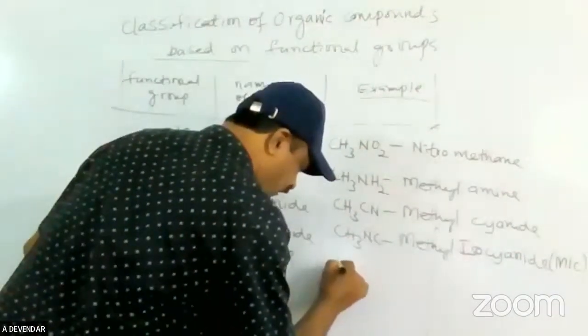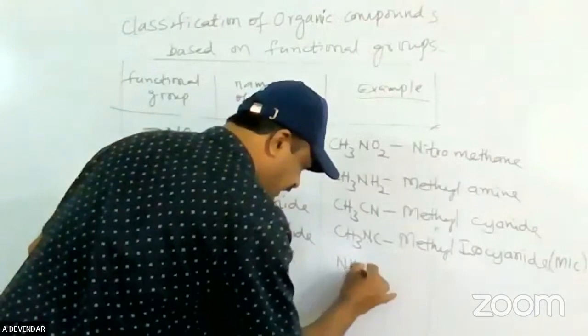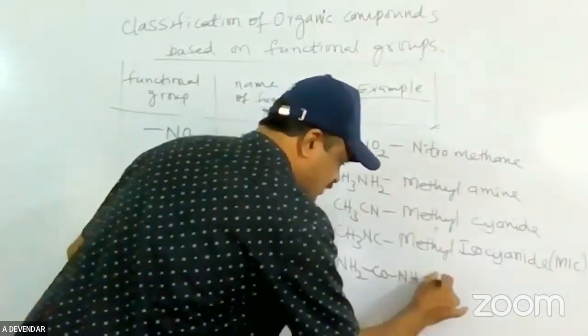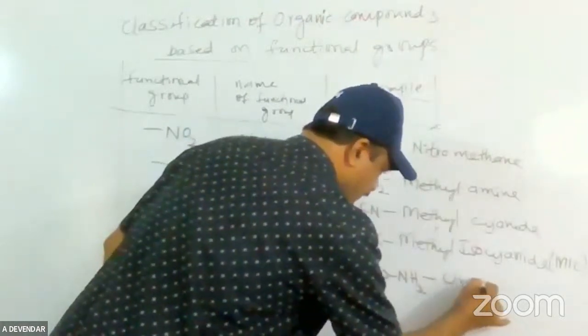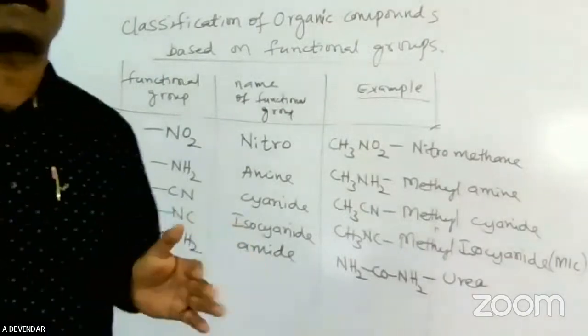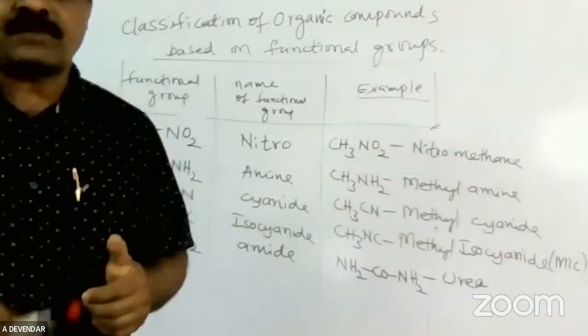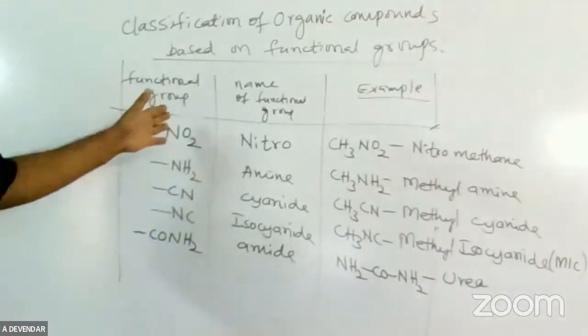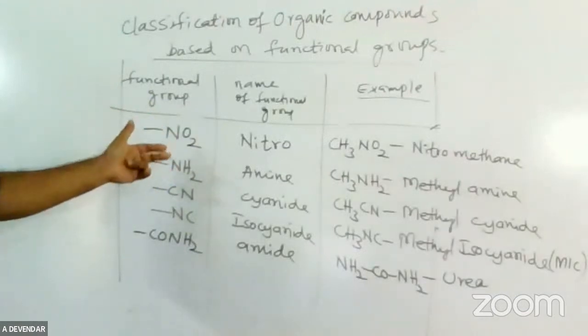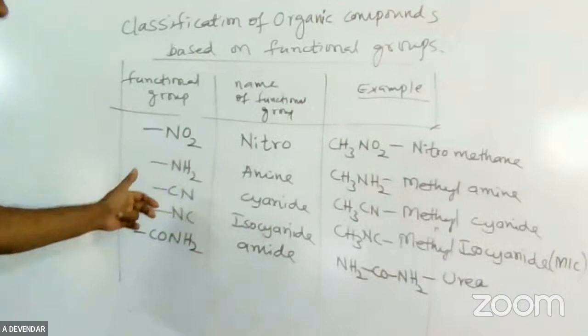I am writing the general formula of amide, which you are already familiar with. NH2CONH2 is called urea, the first organic compound prepared in the laboratory. This is the amide. There are many functional groups, but these are the ones you regularly use: nitro, amino, the amine group, primary amine, cyanide, isocyanide, amide.